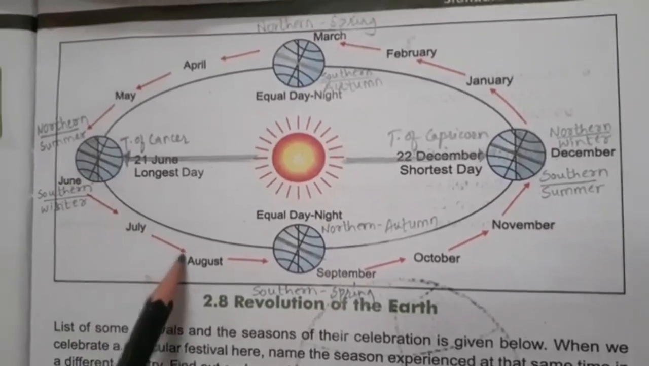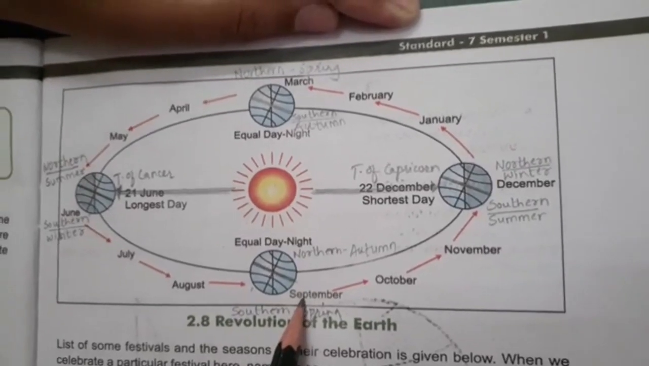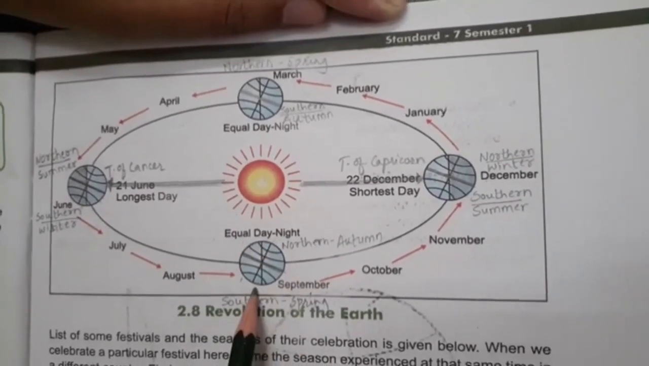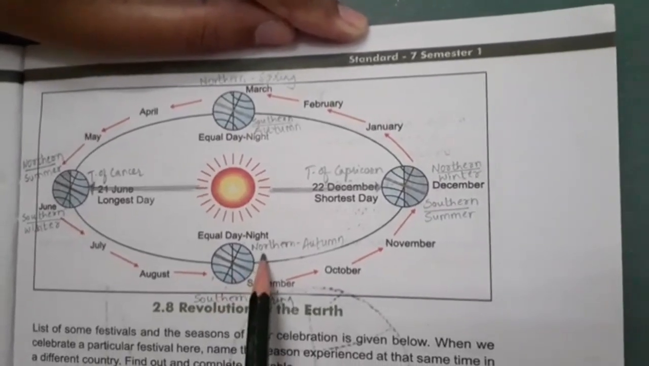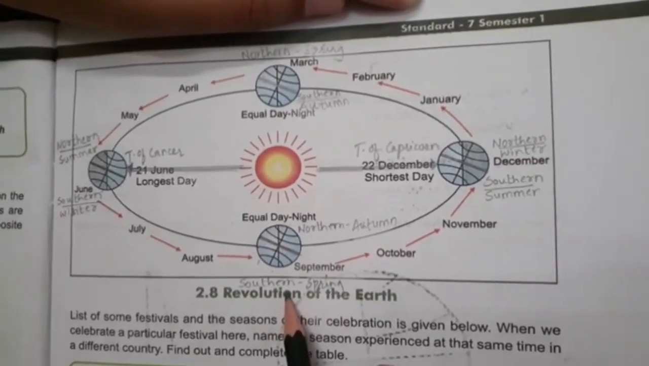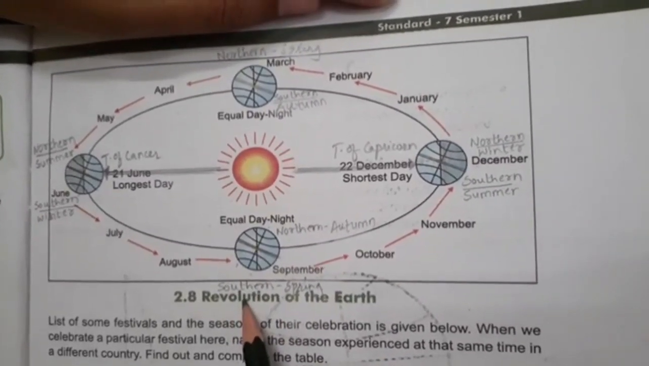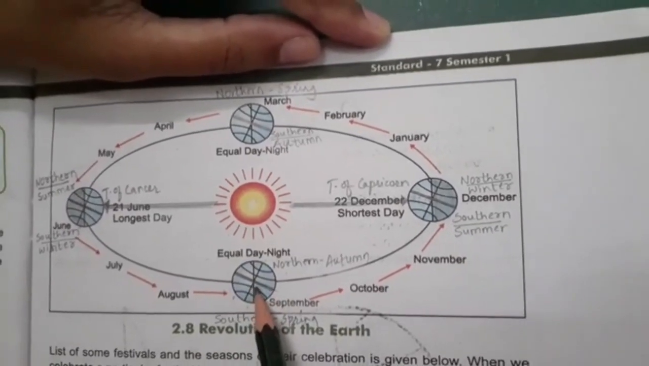Southern hemisphere would have shorter days and longer nights. Okay, as and when the earth is changing its position, in the month of September what happens? Equal days and equal nights are experienced by both the hemispheres. Northern hemisphere would have autumn season and southern hemisphere would have spring season. So equal days and equal nights would be experienced because the sun rays are directly falling on the equator.